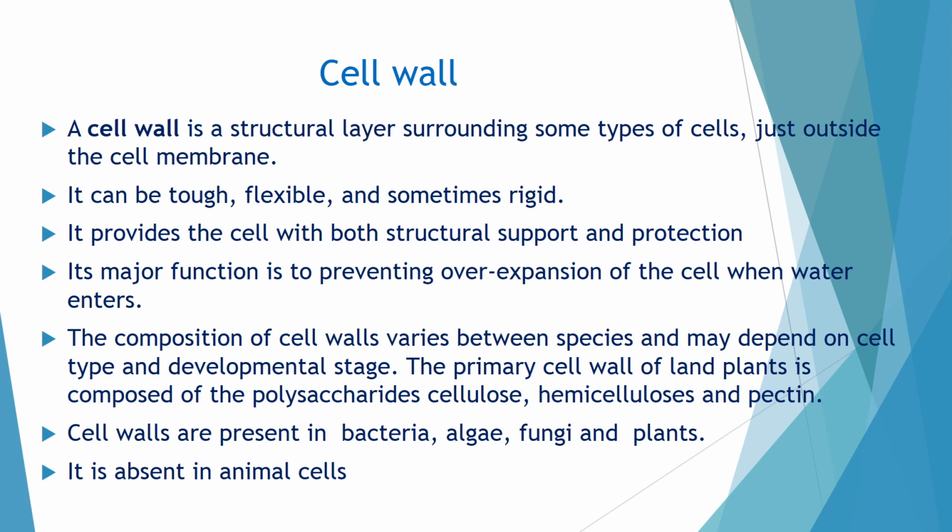The cell wall composition varies from species to species, but mainly in plant cells, the primary cell wall is made up of a polysaccharide called cellulose. Along with the cellulose, hemicellulose and pectin might be present. The cell wall is absent in the animal cell.